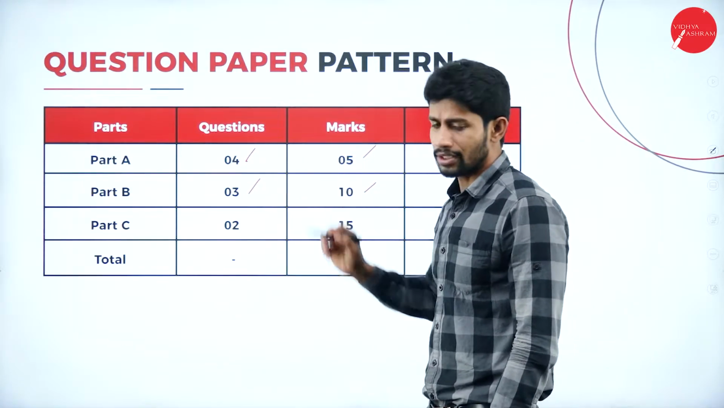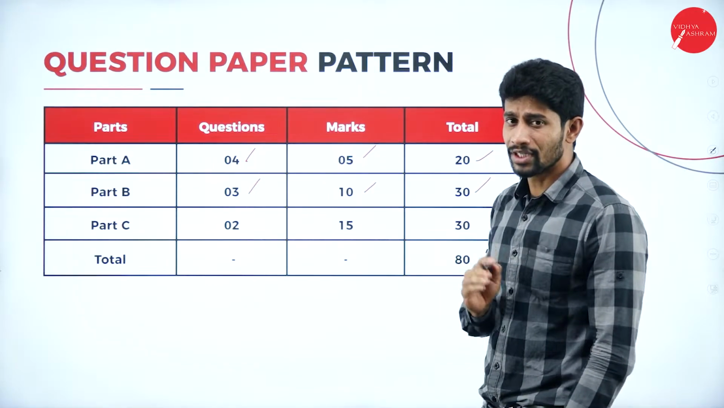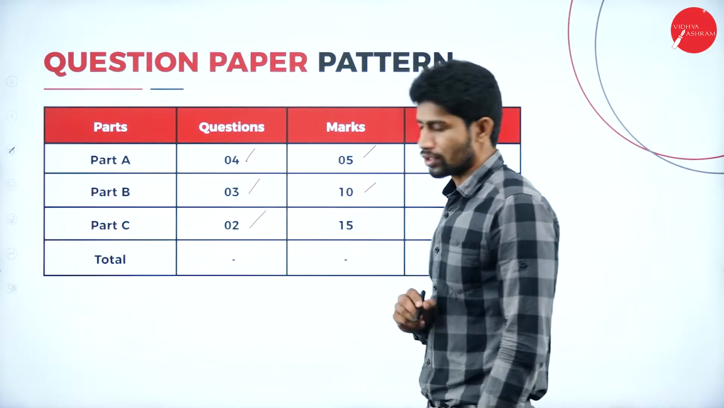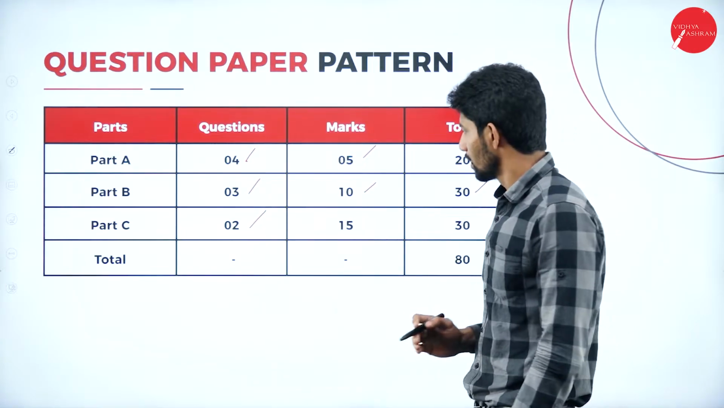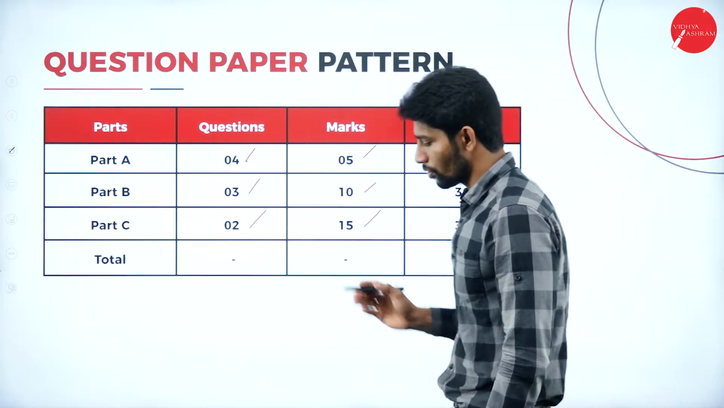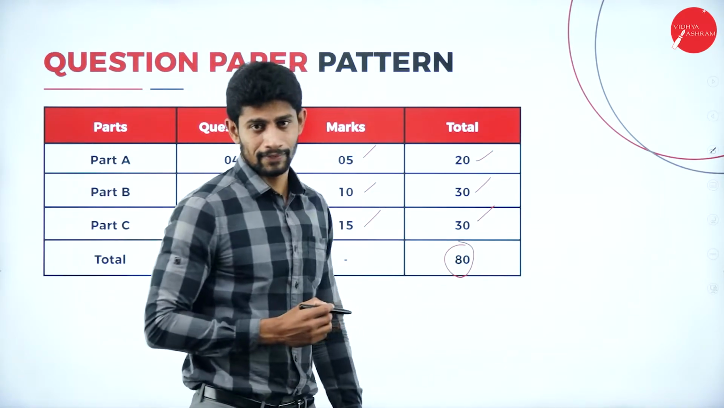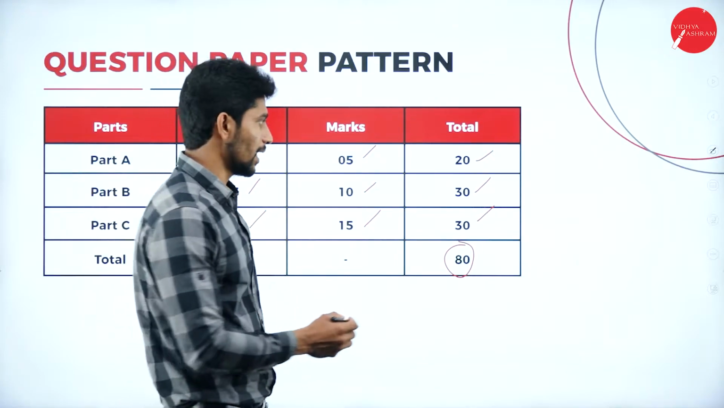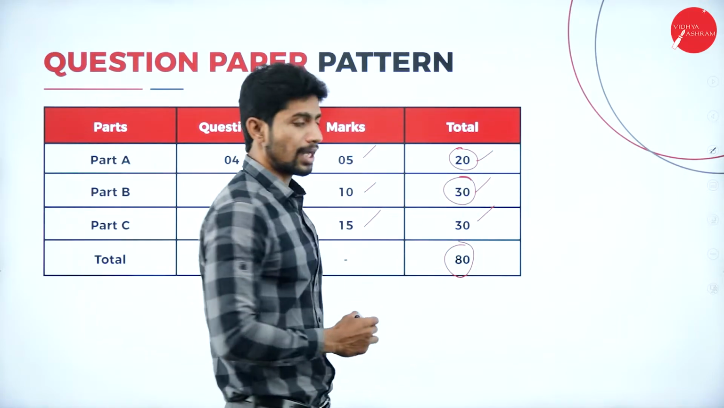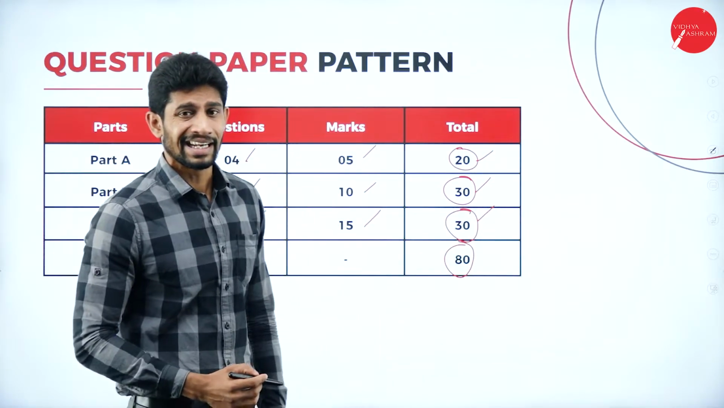Part B, you are going to attend 3 questions, each question carries 10 marks, and totally you are going to attend for 30 marks. And under part C, you are going to attend 2 questions, each question carries 15 marks. So totally you are going to write for 30 marks. So your question paper's overall total is 80 marks. From part A, you will be writing for 20 marks, part B for 30 marks, and part C for 30 marks. So totally you will be attending for 80 marks.